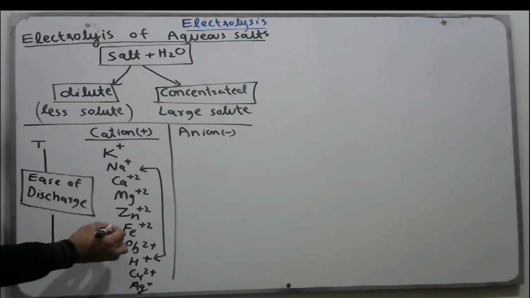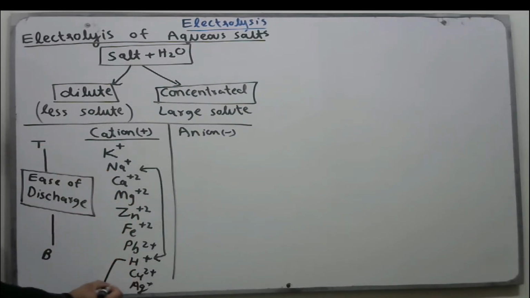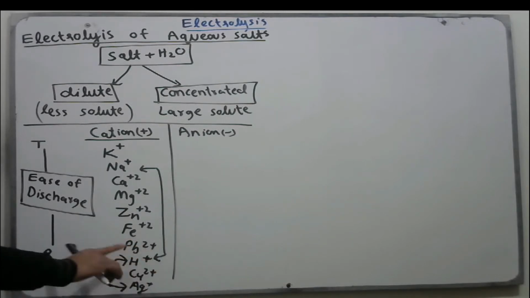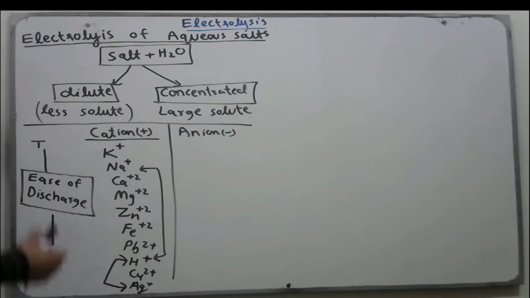If we have H+ ions and silver ions in aqueous solution, then silver ions are more easily discharged. So silver ions gain electrons to form silver, H+ does not. This is the concept of ease of discharge.